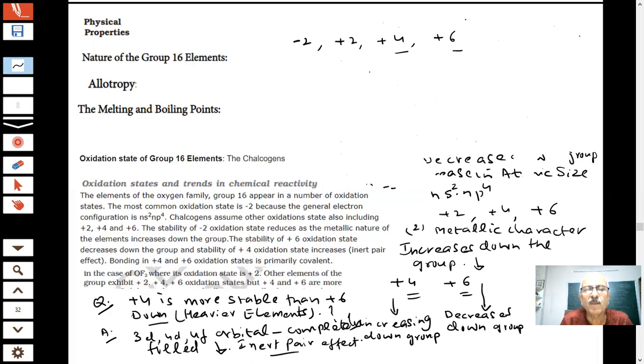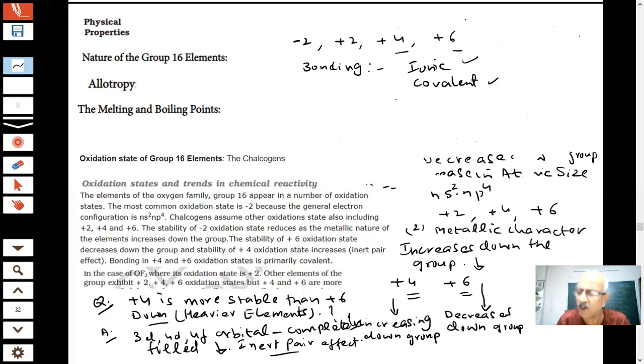Now the question is, when I say bonding, what type of bonding takes place in chemistry, students? Sometimes there are ionic compounds or covalent compounds. So which will be more ionic? In which oxidation state will you get more ionic? In which oxidation state will you get more covalent? That is the basic question now. That is what inorganic chemistry is all about. We should know what type of oxidation states are going to show more covalent character. Now the question is like this: which oxidation state will show more covalent character, or more covalent compounds are going to be found where?